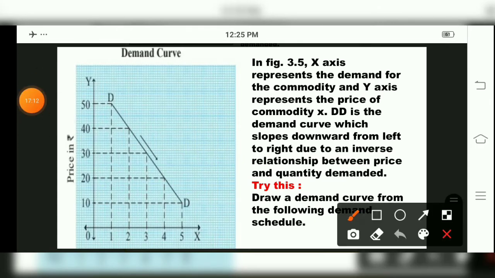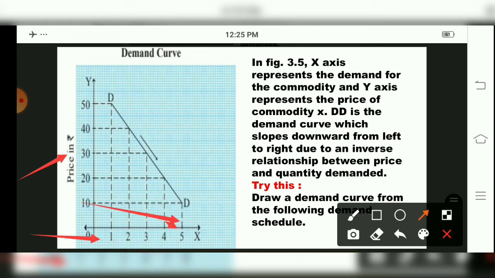See over here. Now the x-axis. If we see the x-axis, what are we plotting over here? Quantities of commodity. On the y-axis we are plotting price in rupees according to the table. So if you can see, for 10 rupees, 5 kgs of commodity has been purchased.